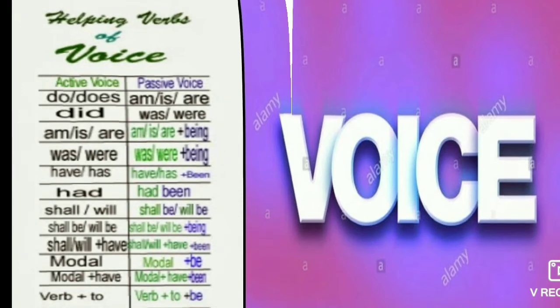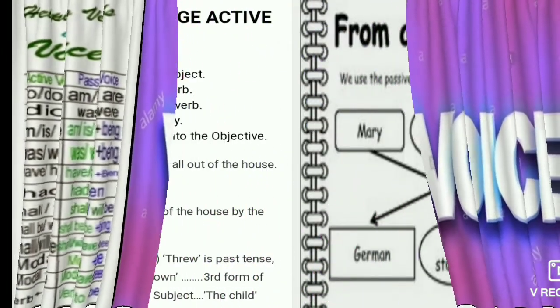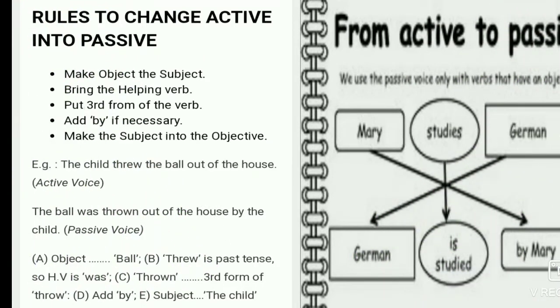And now we have to know about the rules. What are the rules to change the active to the passive voice? There are 5 rules to change the active into the passive voice. The first rule is that we have to change the object into the subject. Here on the side I have given an example: Mary studies German. Mary is the subject and German is the object. So first the object changes into the subject.